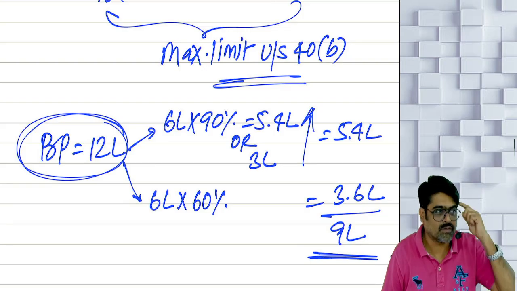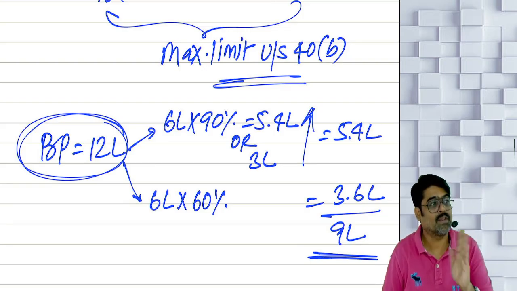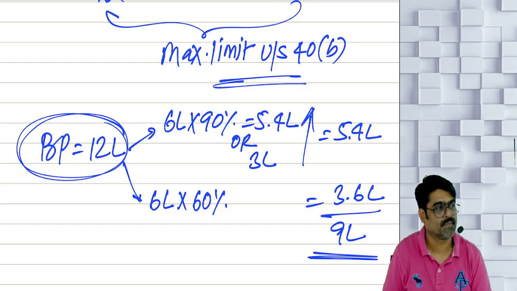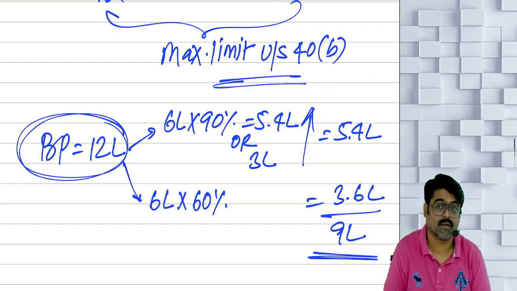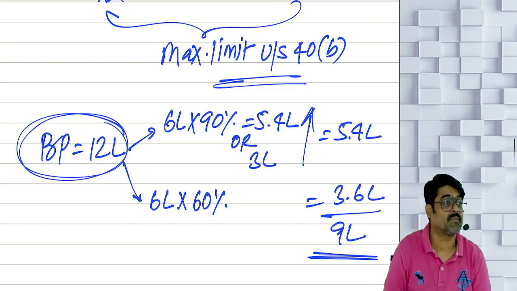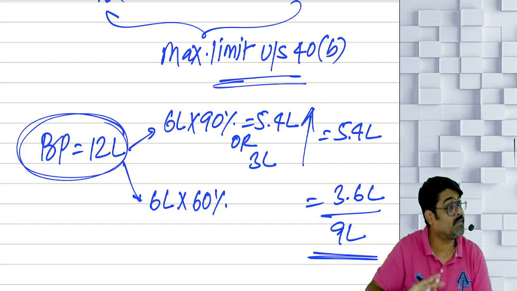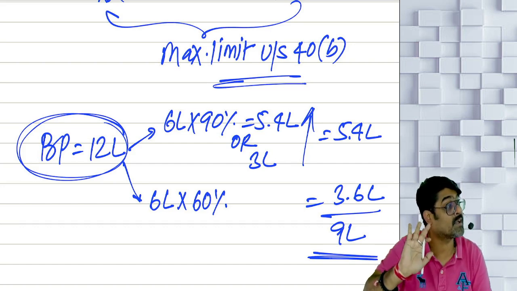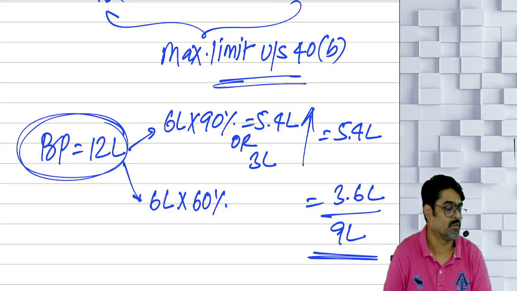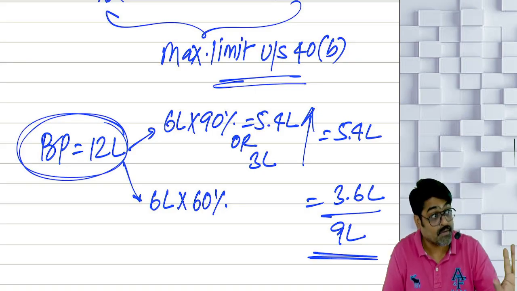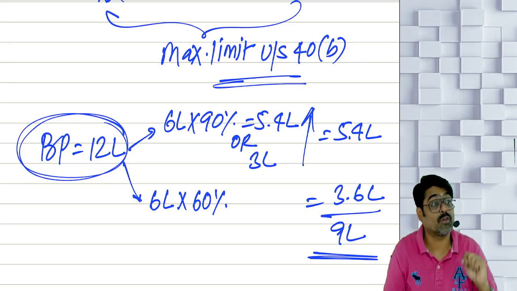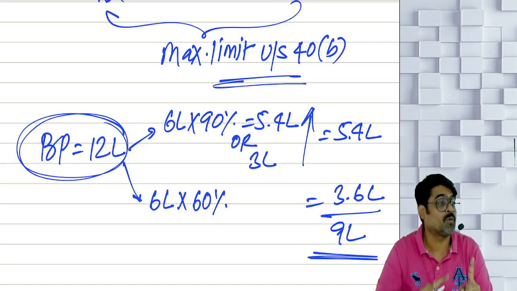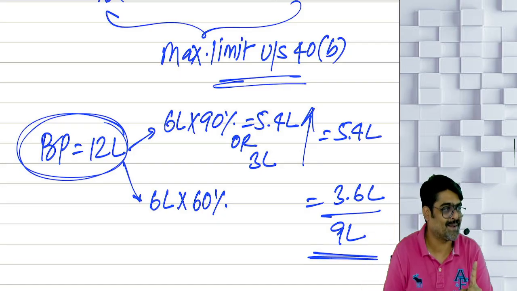Understood? Now the same logic which you applied earlier. How much will the partner get? 11,50,000. Is it coming from the partnership firm? Anything coming from the partnership firm is your PGBP income. If it is interest, if it is remuneration, anything coming to you from the partnership firm is your PGBP income. So how much is your PGBP income? 11,50,000. But wait. In that 11,50,000, some amount was allowed to the firm. On that, the firm has not paid tax. Only that amount will be treated as your taxable PGBP income.